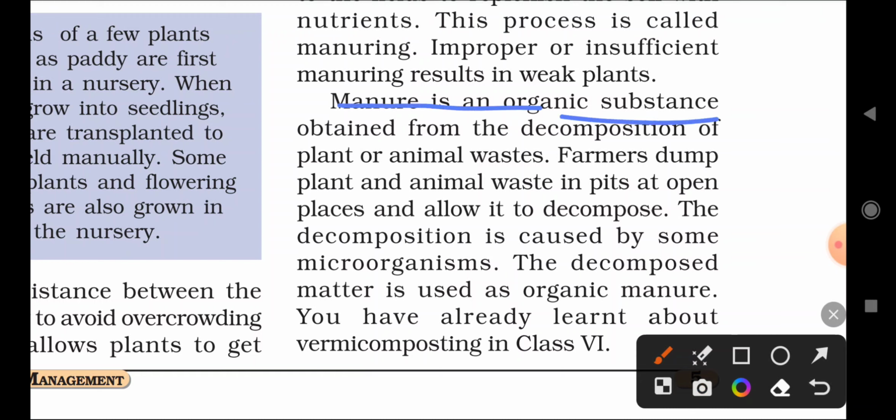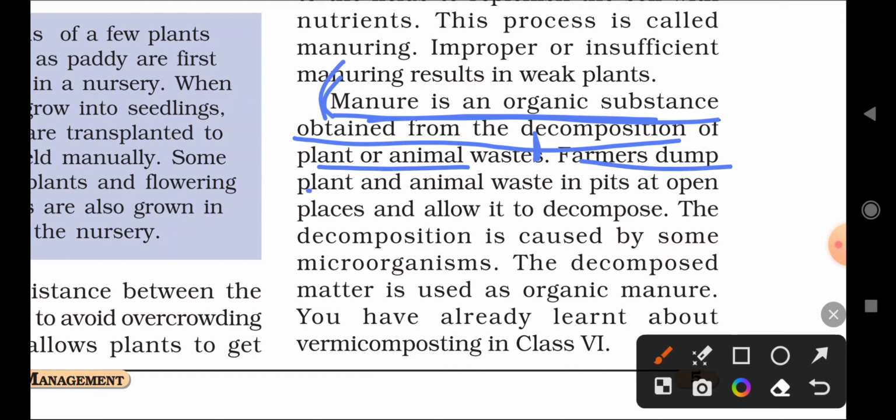Manure is an organic substance. Remember that manure is an organic substance obtained from the decomposition of plant and animal waste. Remember that, very important it is. So remember that manure is not a chemical substance, it is freshly prepared from the wastes of vegetables and animal wastes. That is called as what? Organic substance. So organic manure is an organic substance obtained from the decomposition of plant or animal waste. So remember what manure means, you can write this one, very important definition.